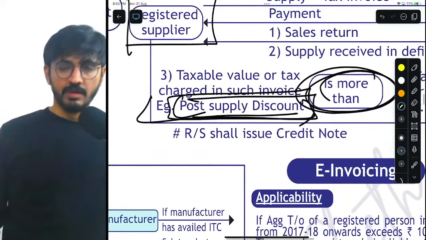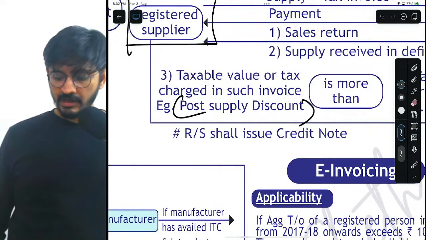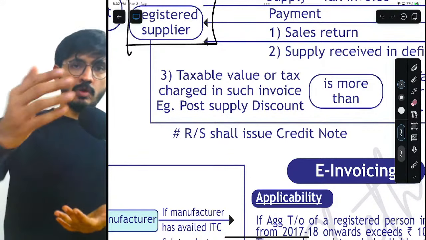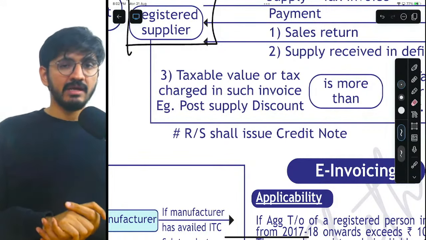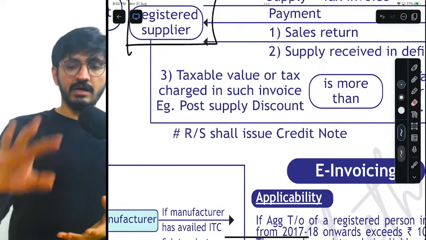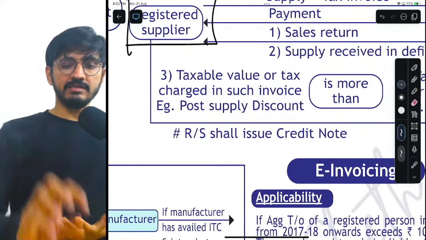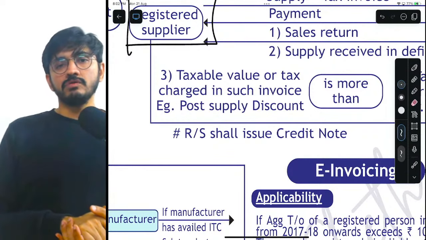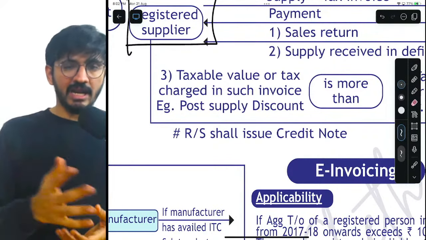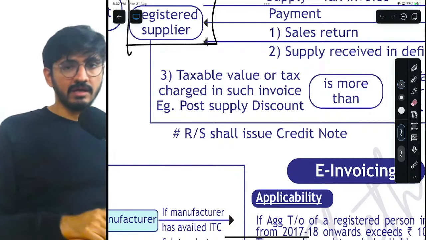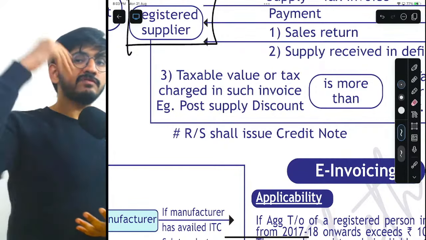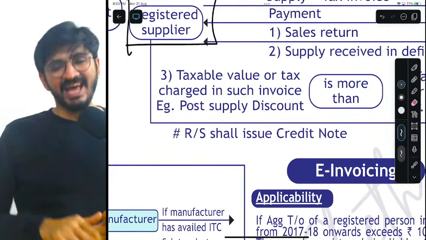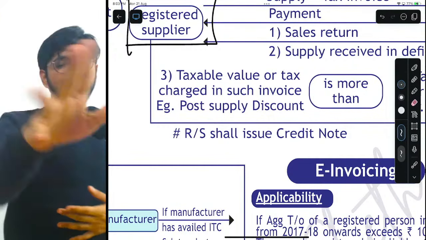Post supply discount. Acha, what do you mean by post supply discount? Post supply discount means that let's say on 1/4 you come to purchase goods from me, correct? And I tell you that listen, Akila, Avni, there is an offer going on. Right now I'm giving you 10 lakh worth of goods, but by this quarter end, if you purchase goods worth rupees 50 lakhs, I will give you 50% cashback.